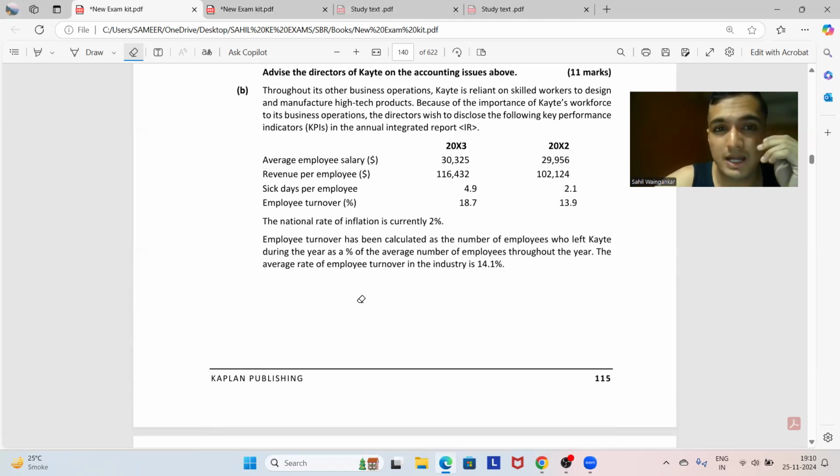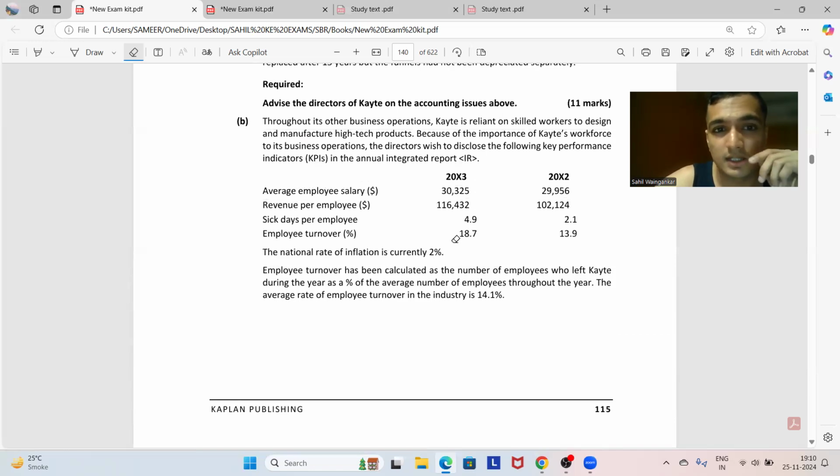इन द करंट सिनेरियो पे आ जाते हैं पहले. In the current scenario, we can see that the average employee salary from 2012 has increased from 29,956 to 30,325 in 2013. On an outer look, it would seem to be a good increase in the average employee salary, being the growth of 33,225 divided by 29,956. So a growth of 1.01% has taken place.